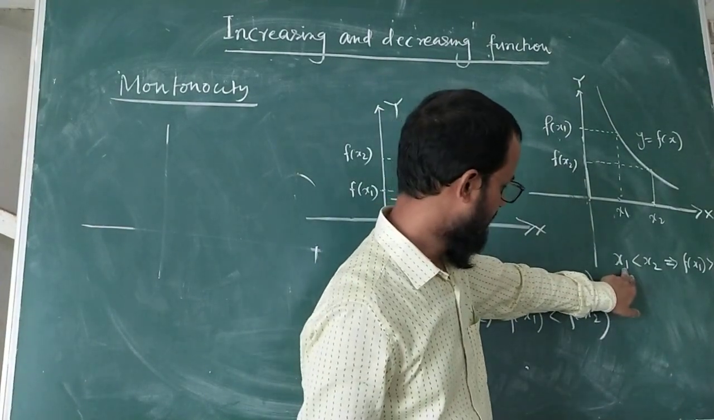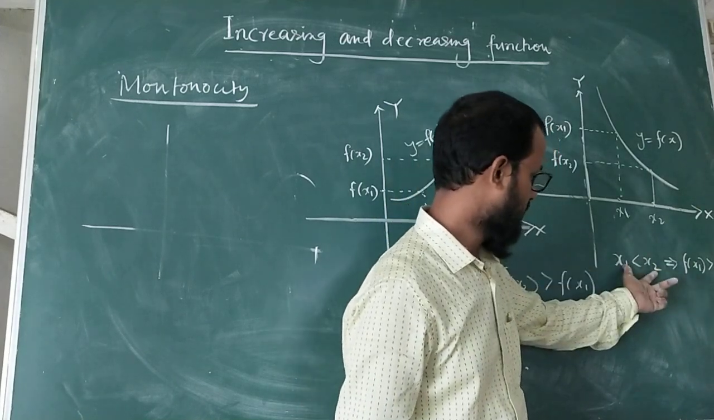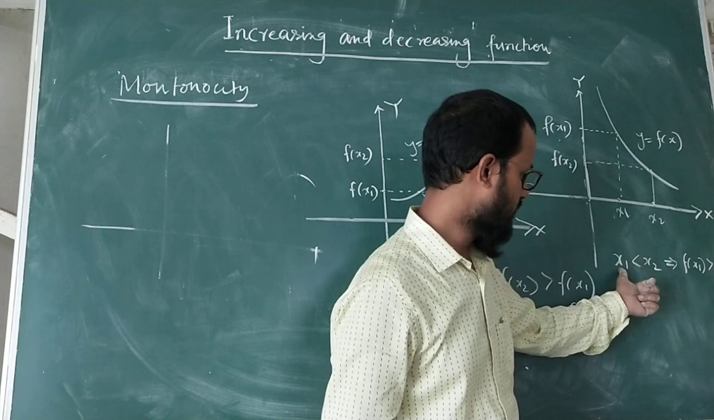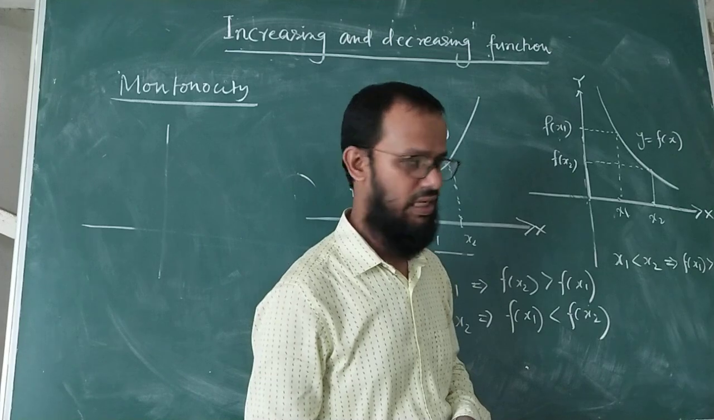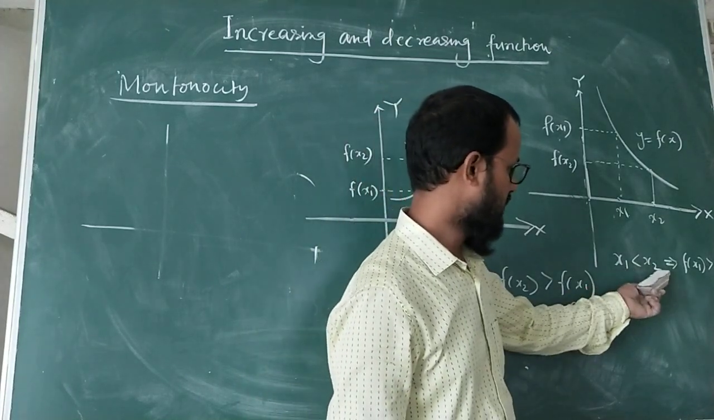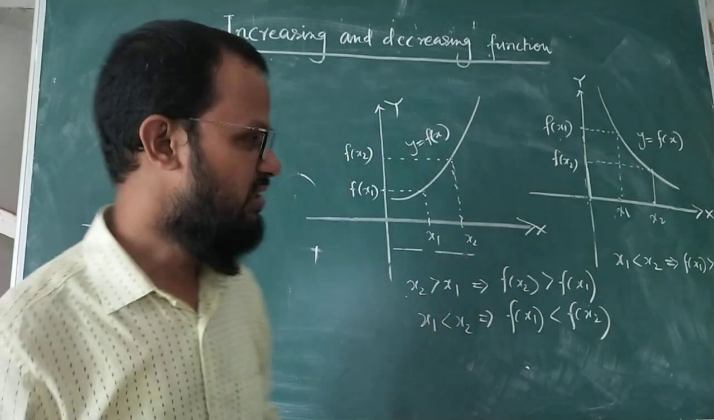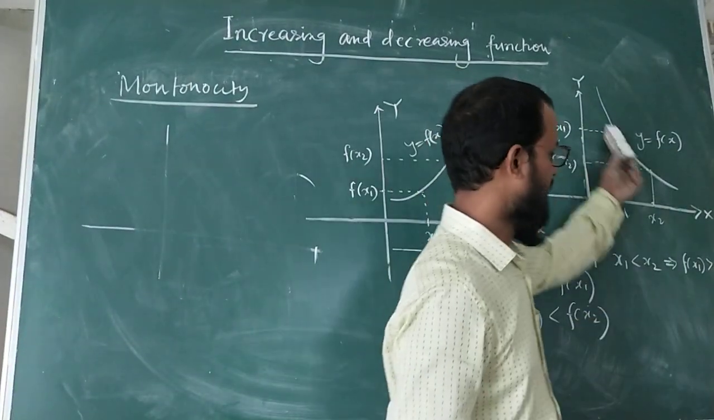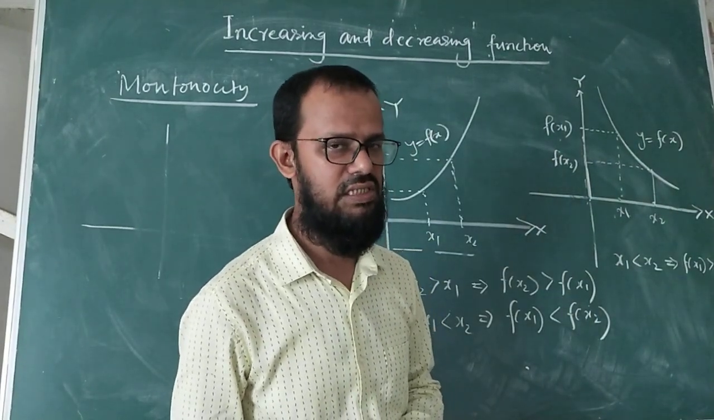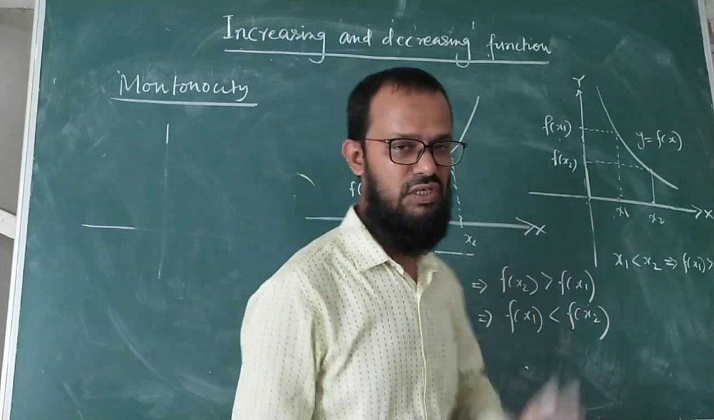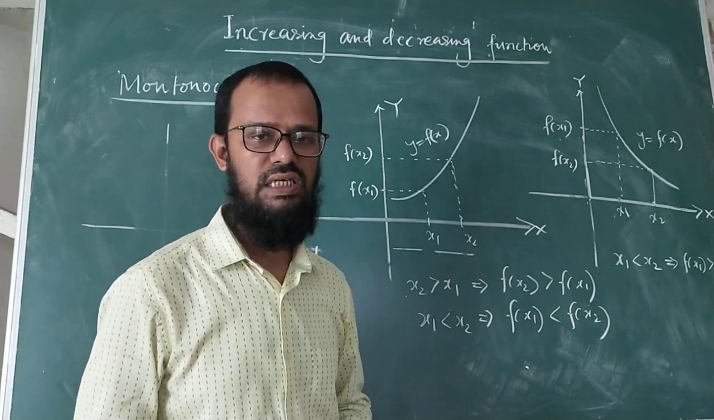So it is very simple. x1 is less than x2, so the input x2 is greater than x1, but for the corresponding outputs there is a reverse sign. So x1 is smaller than x2, but f(x1) became greater than f(x2). In such cases the function is called a decreasing function, or rather a strictly decreasing function. This is a simple definition to understand mathematically when the function is increasing and when the function is decreasing.